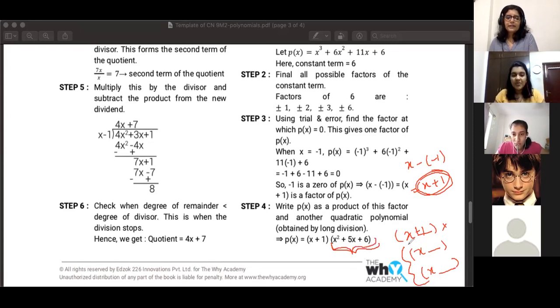Could you repeat the last part after what you said, x minus bracket -1? My voice is breaking. Okay.